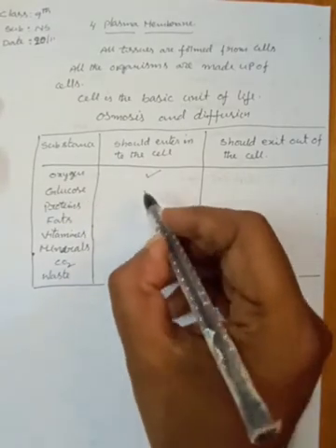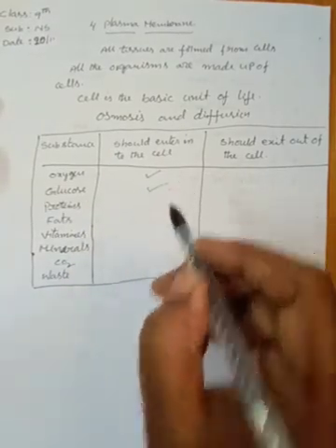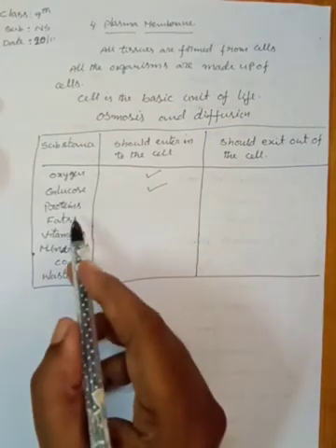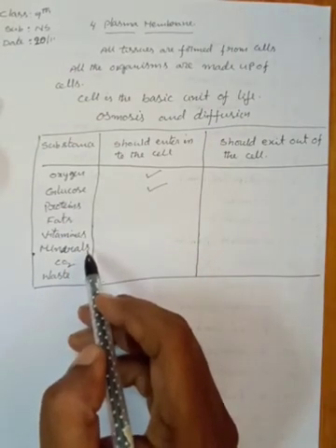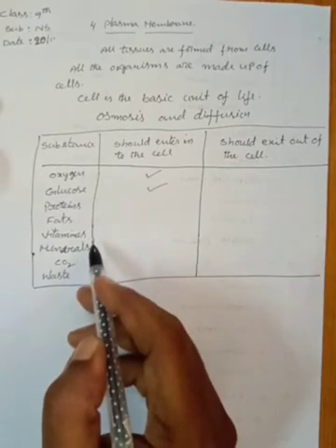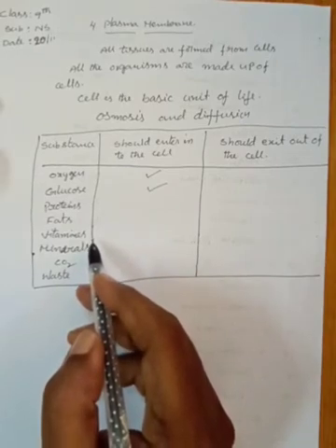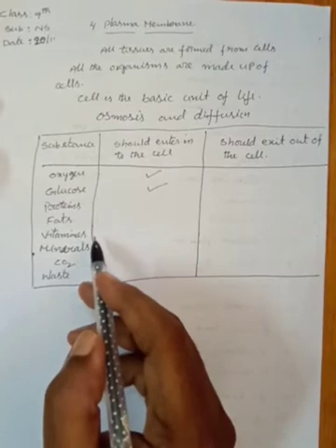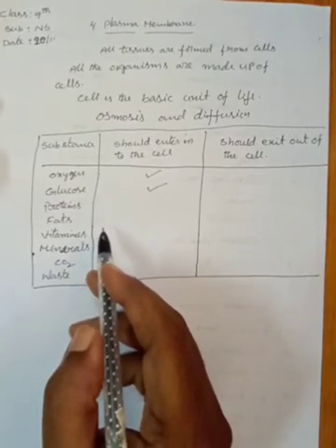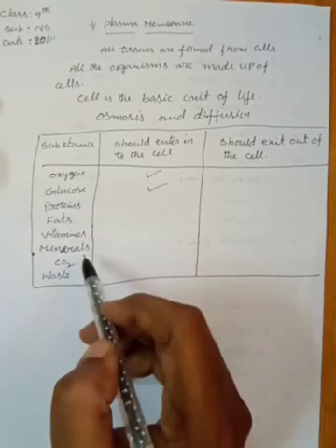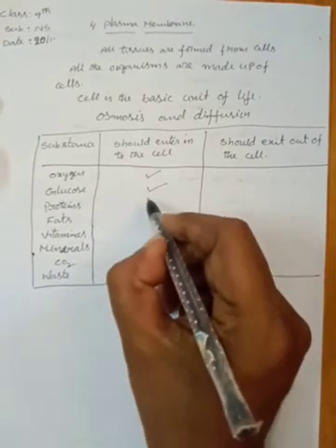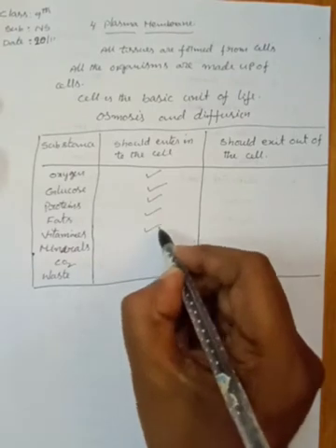So, glucose also enters into the cell. Proteins, fats, vitamins, minerals. These are all nutrients. They are also essential for the growth and development of every living organism. So all the living organisms are made up of cells. So all these proteins, fats, vitamins and minerals enter into the cell.